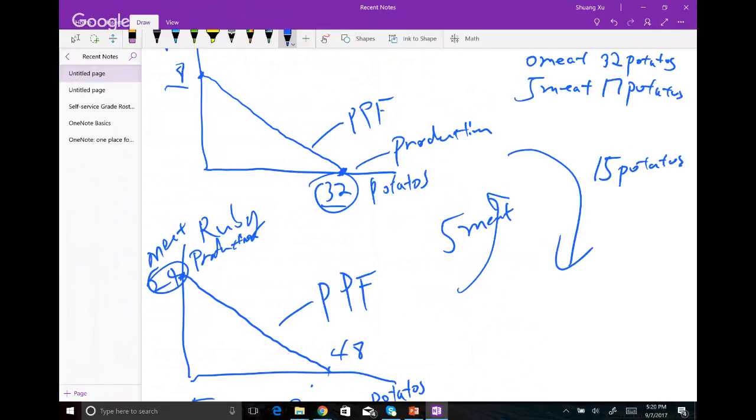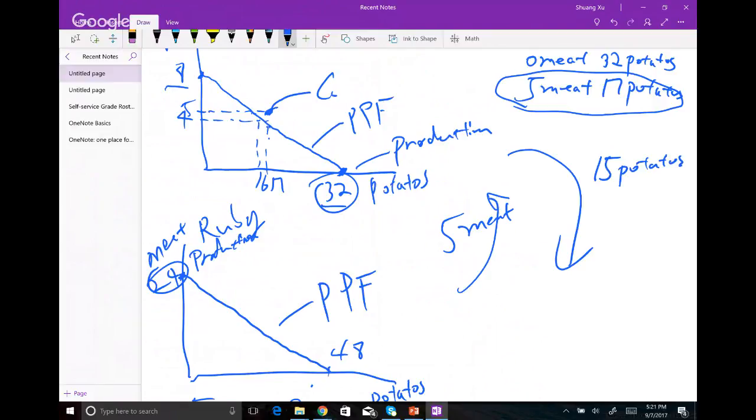Now let's graph this point. Let's find the midpoint first. So right in the middle, this is 4, and here in the middle, this is 16. Now we're going to graph this 5 and 17. So 5 meat, that will be this point here. 17 potatoes, that will be this point here. So 5 and 17, and then this 2-point meat right here. So this becomes their consumption point.